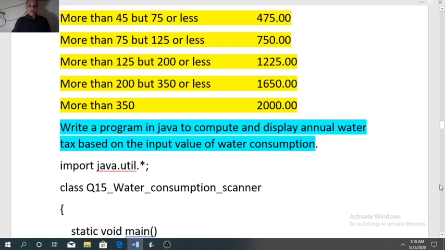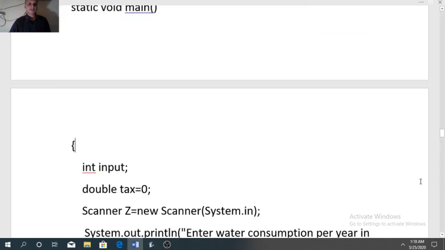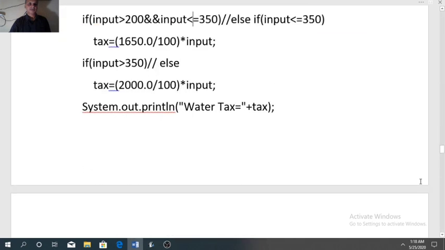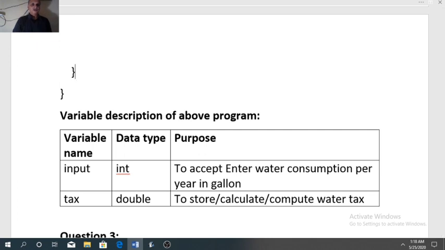Now see how to write the variable description for this program code. Here only two variables are used. Integer type value, that is input. Double type value, that is tax.